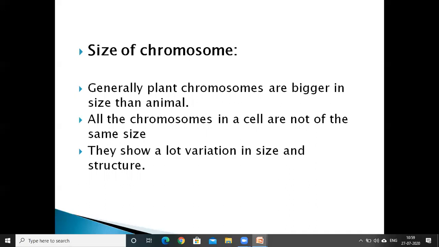But in a cell, the size is constant. All the chromosomes in a cell are not of the same size. In human beings, there are 23 pairs, and in those 23 pairs, all are not the same size. Some are short, some are long. There is a variation in the size of different chromosomes in a species.